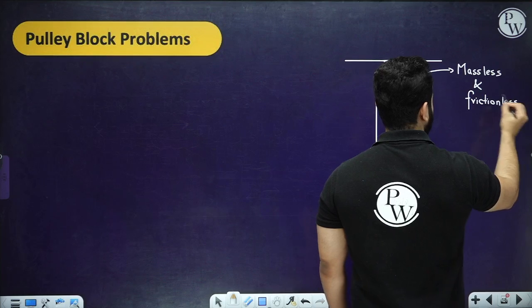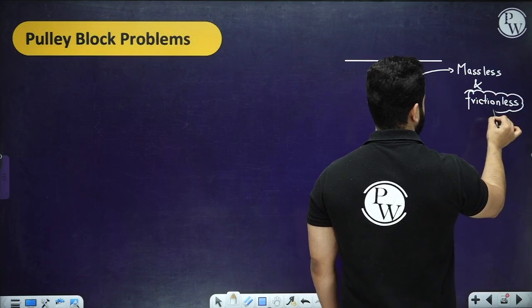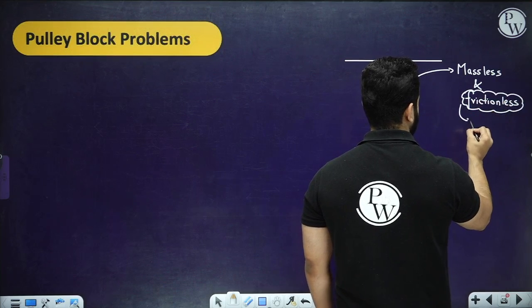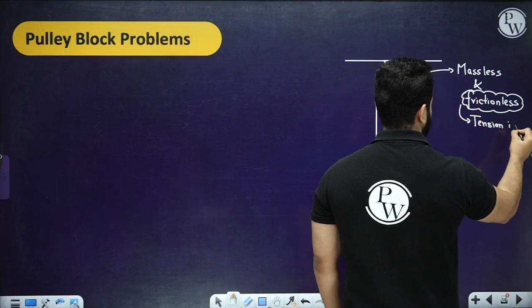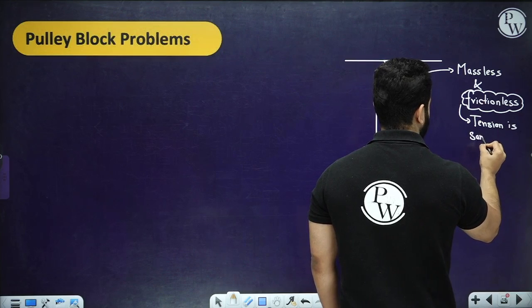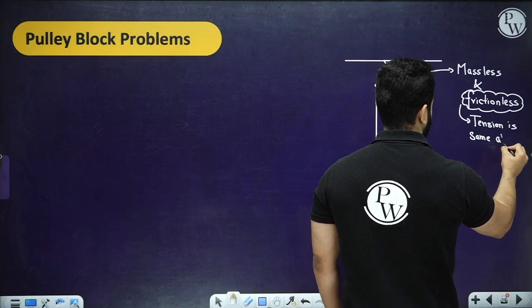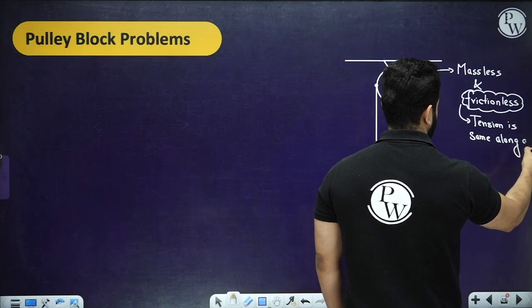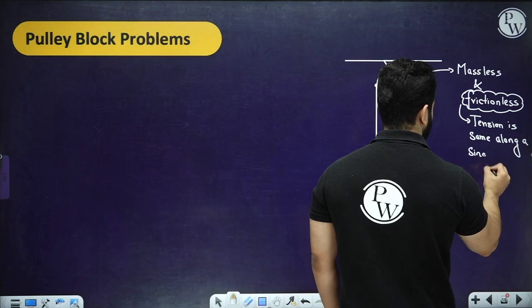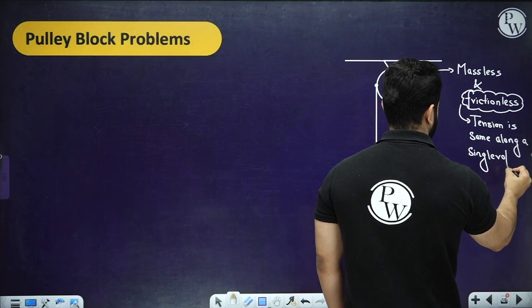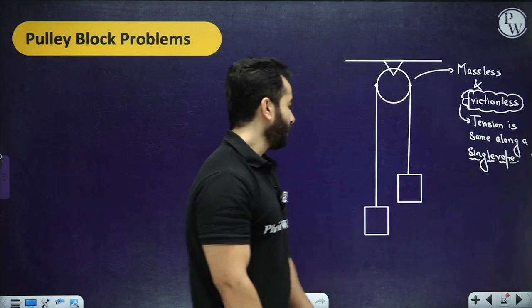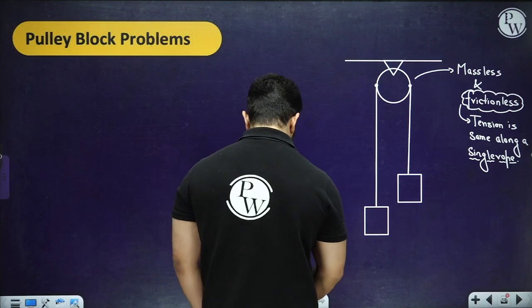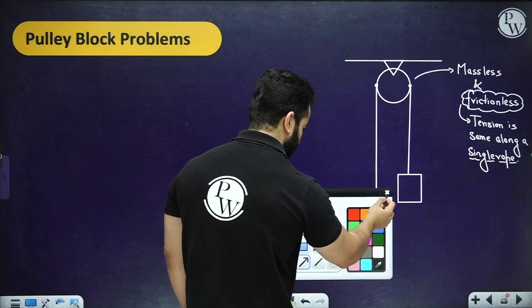If there will be friction, then tension will not be same, right? So because of no friction, tension is same along a single rope, or along a same rope. An important concept, right?